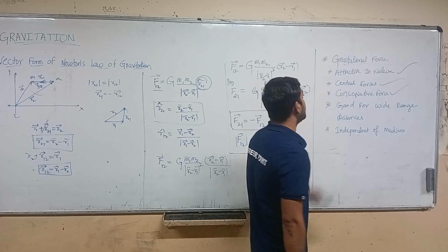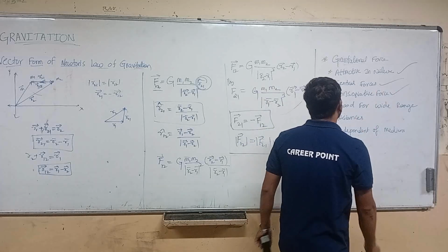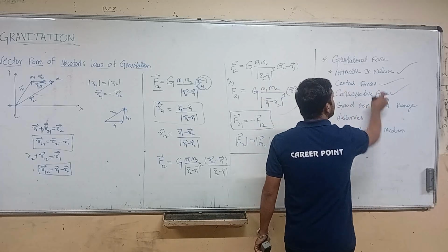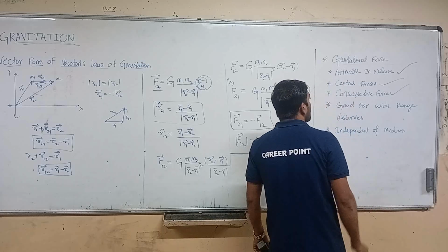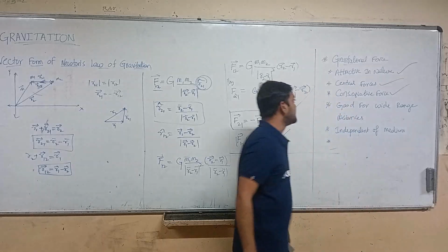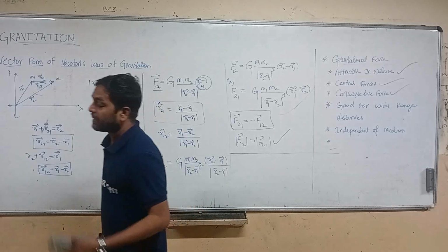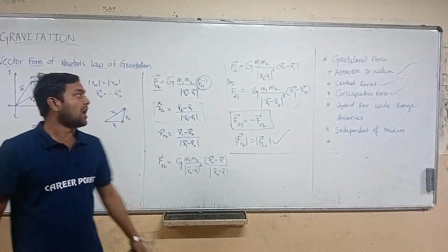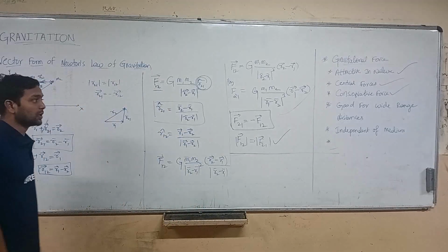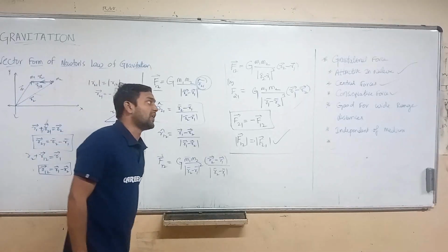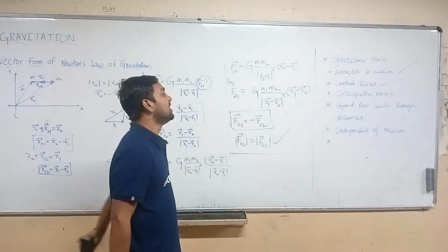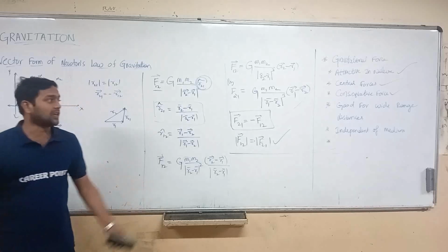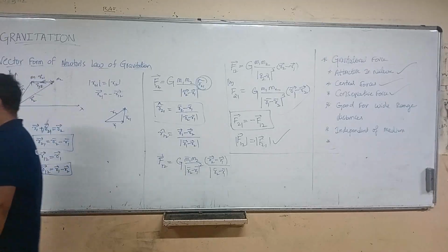So gravitational force is attractive in nature, it is a central force, it is also a conservative force, it is good for very wide range distances, and it is independent of the medium.